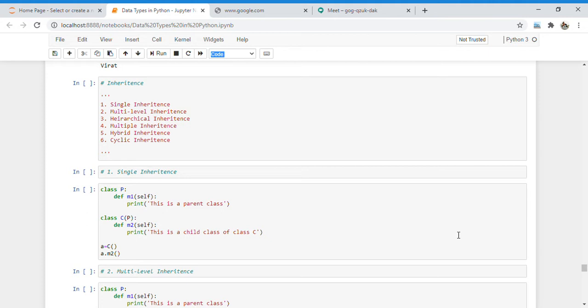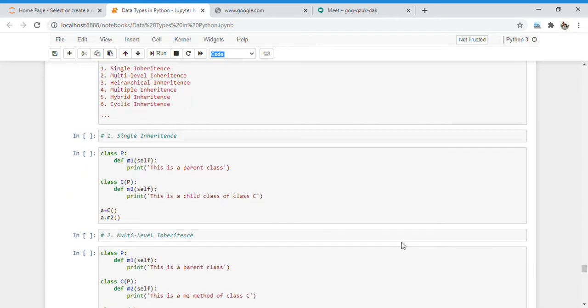Now what are the different types there are in inheritance? There are basically six types: single inheritance, multi-level inheritance, hierarchical inheritance, multiple inheritance, hybrid inheritance, and cyclic inheritance. Now let's talk about them one by one. So what is single inheritance? Single inheritance is also called simple inheritance, and in that there is only a single parent and a single child.